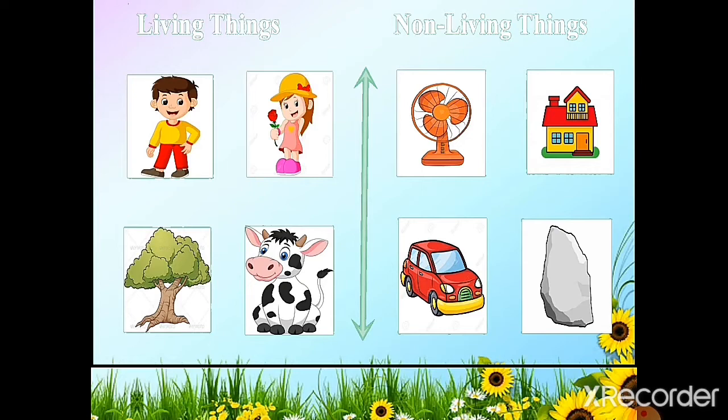And the second part is non-living things. Can this fan move? No. Can this house grow? No. Can this car eat? No. And does this rock need to breathe? No. So living things need to breathe, need food, and grow. All these are needed only by living things, and non-living things do not need to move, breathe, eat, grow or reproduce.